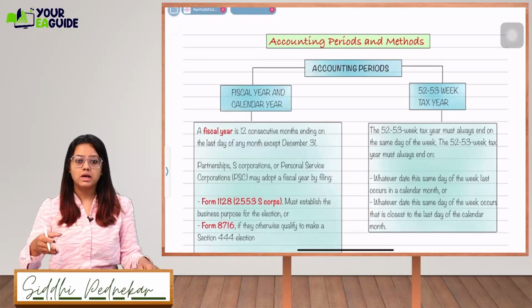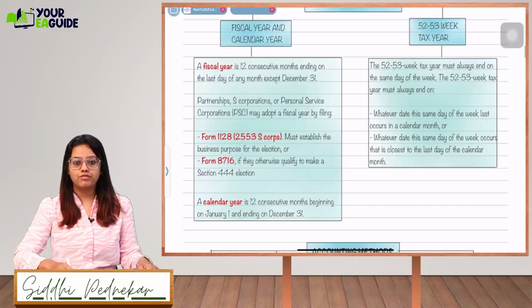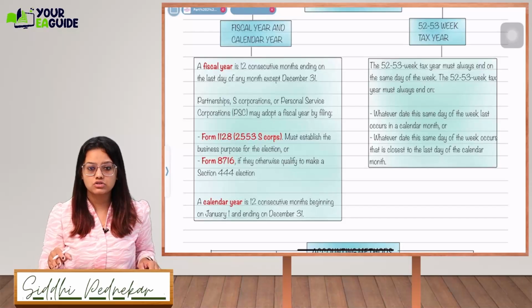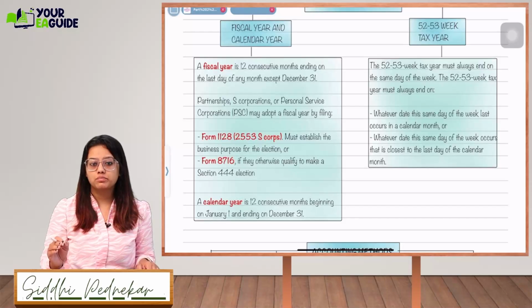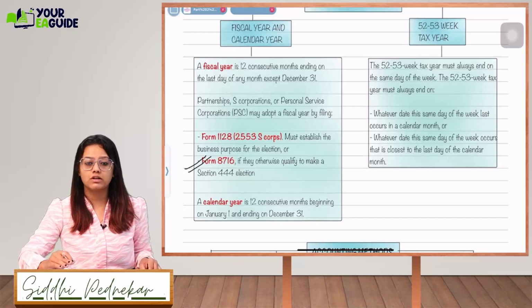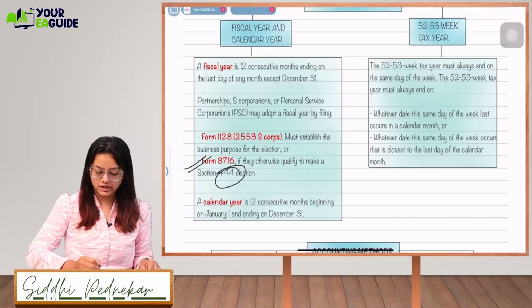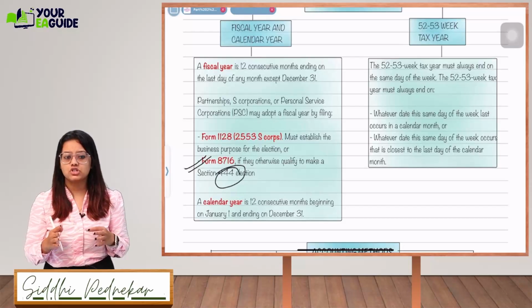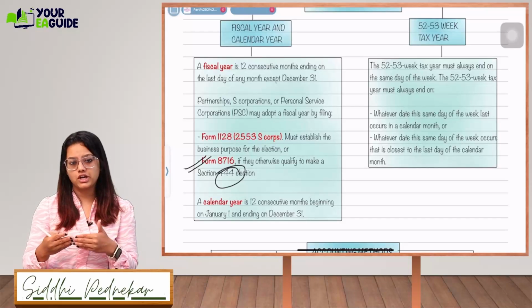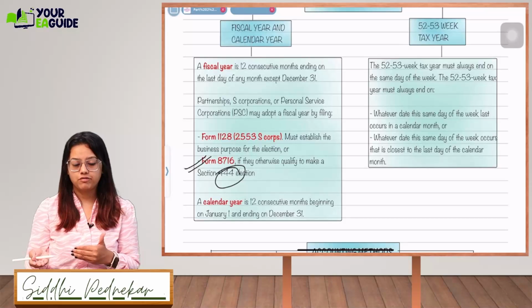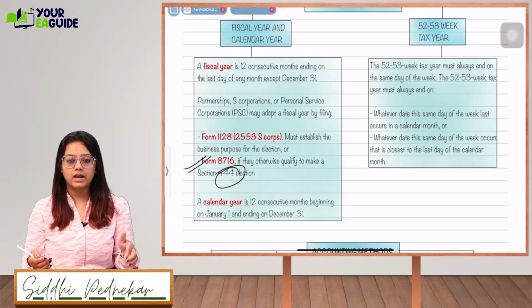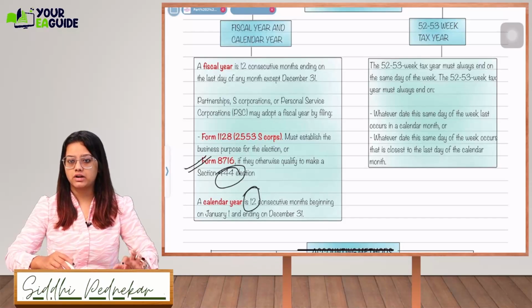A partnership, S corporation, or PSC may adopt a fiscal year by filing Form 1128, or Form 2553 for an S corporation. A business purpose for the election must be established, or Form 8716 if they otherwise qualify to make a Section 444 election. No need to remember all the sections. Just remember that if you are going to follow a fiscal year and now want to change your accounting method, you can file a separate form for change in accounting method and make the IRS aware of the changes. And the calendar year is simply 12 consecutive months ending on 31st December.